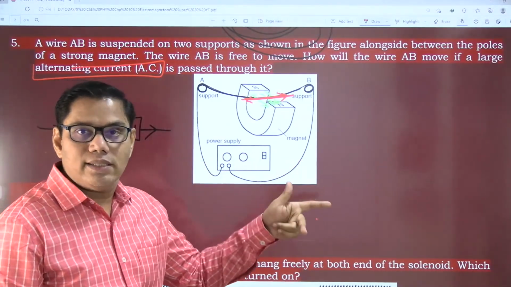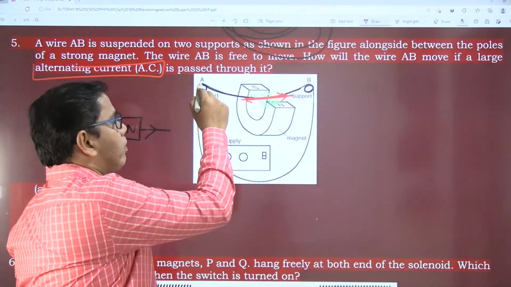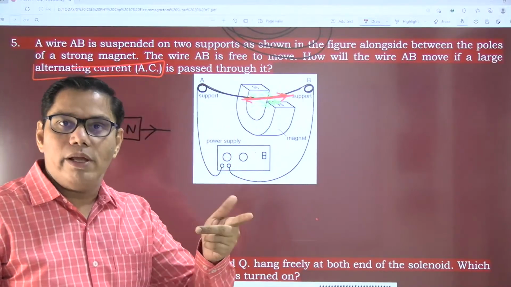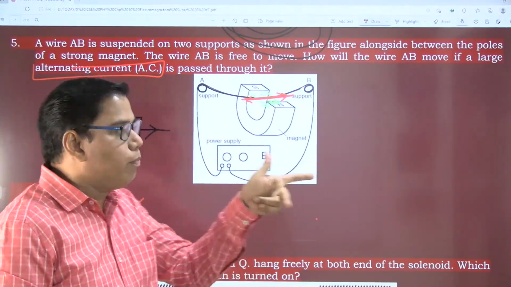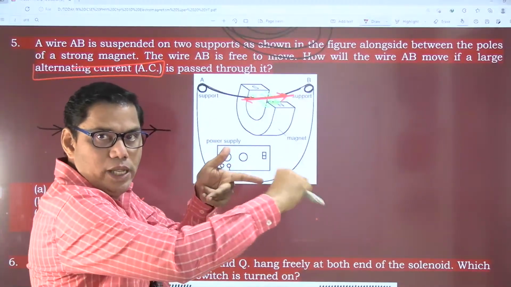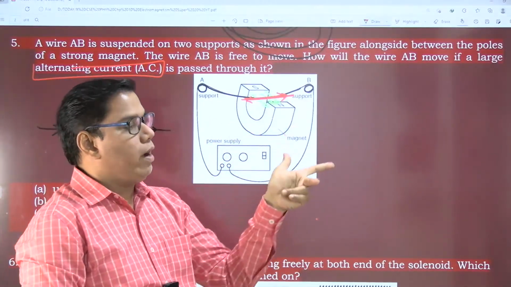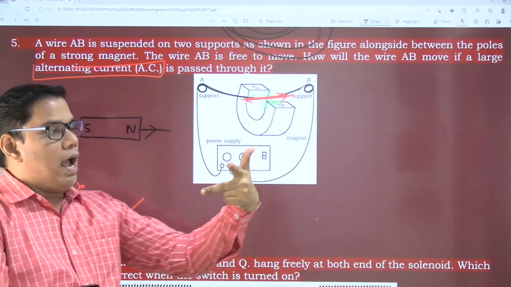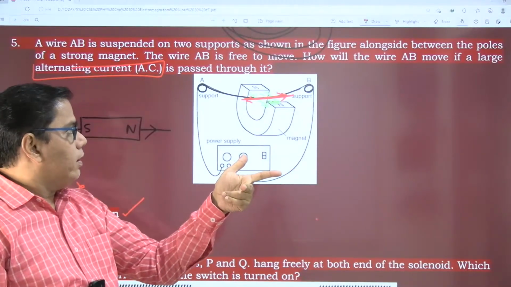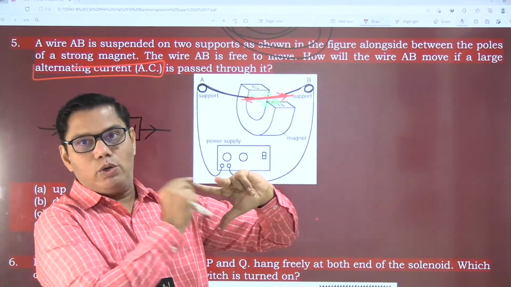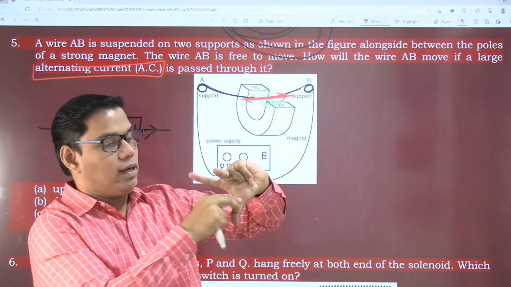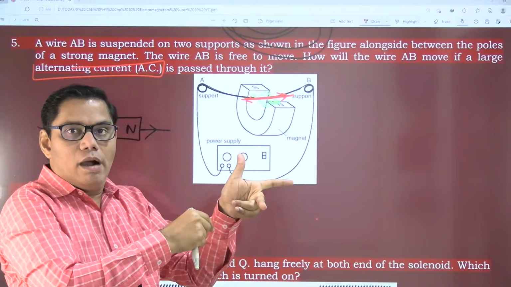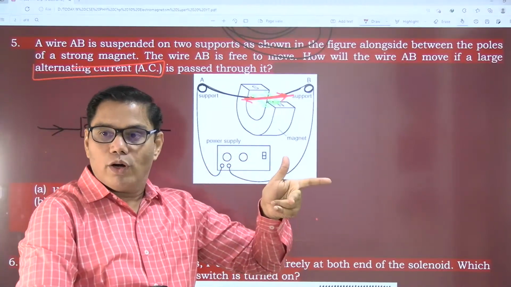Since this is an alternating current, current will be traveling from point A to B and B to A. It keeps on changing its path. This is the direction of the magnetic field. A to B, force is upward. B to A, towards me, the middle finger is the direction of the current, so force will be downward. Force will be upward, then downward, then upward.